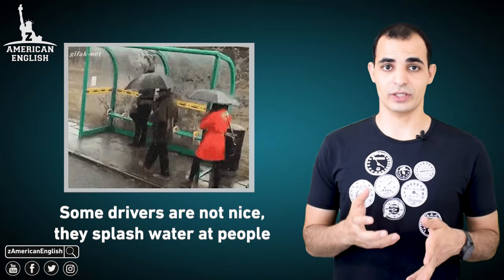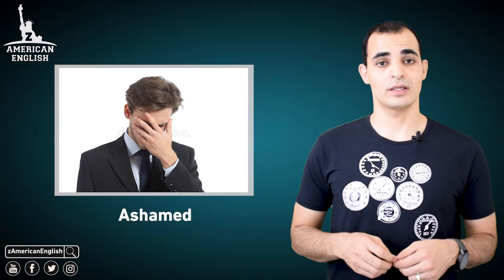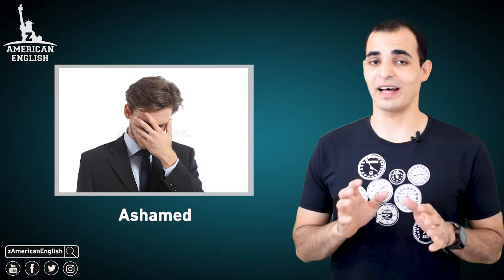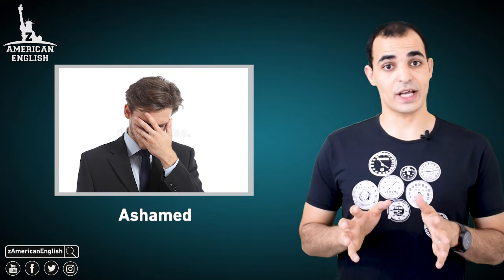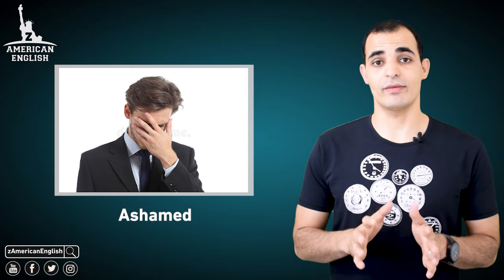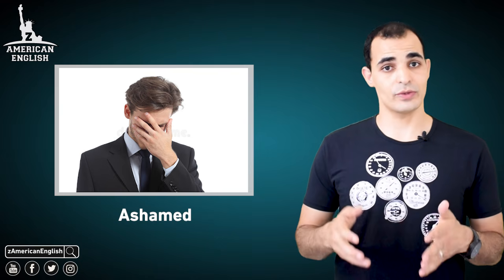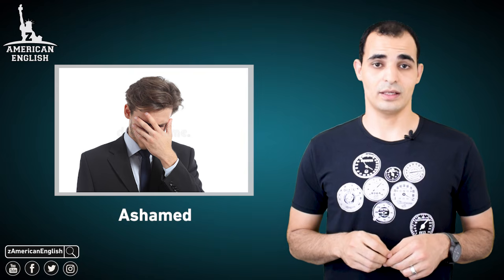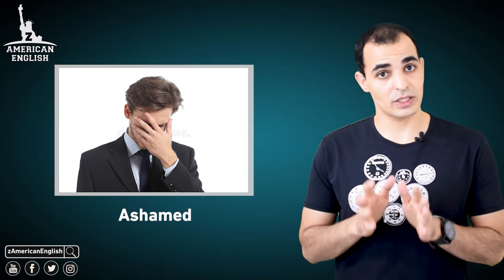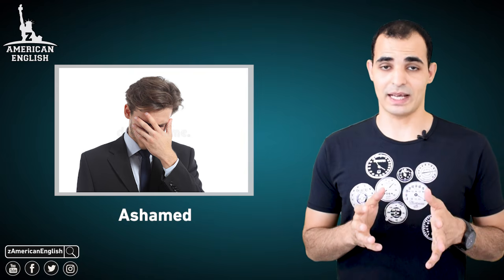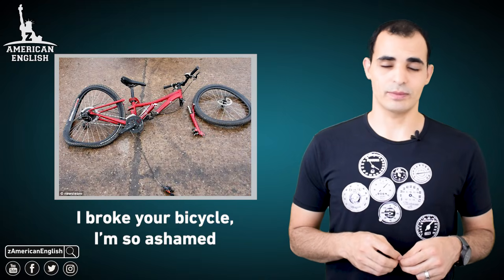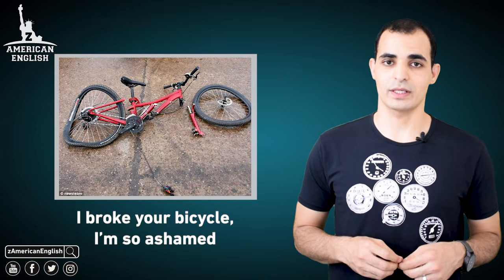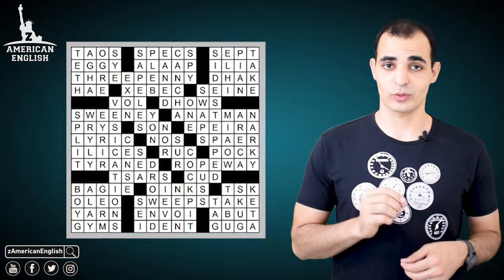The last word for today is ashamed. We studied this word before, but I would like to remind you. Ashamed is a feeling you have when you know that you have done something wrong. You know what you did is bad. It makes you feel bad. It makes you feel ashamed. For example, I broke your bicycle. I'm so ashamed. Alright, now you're ready for the crosswords puzzle.